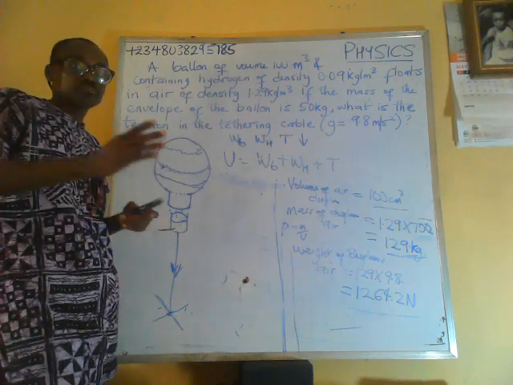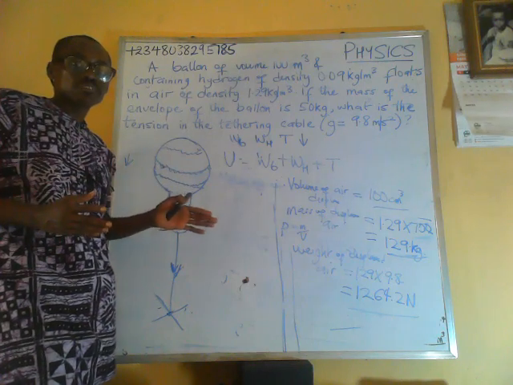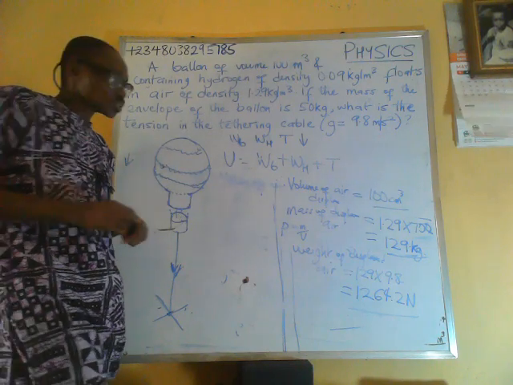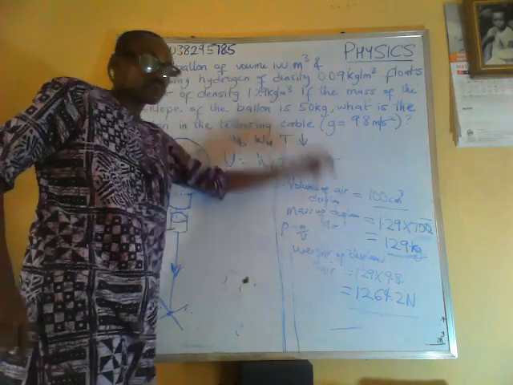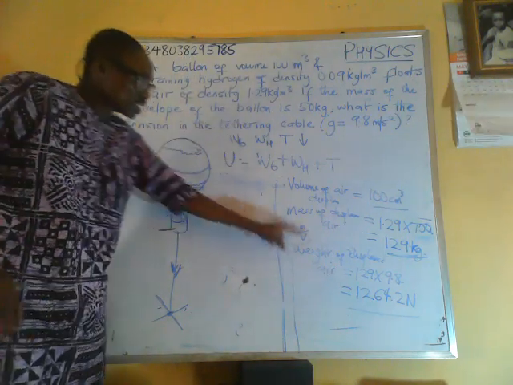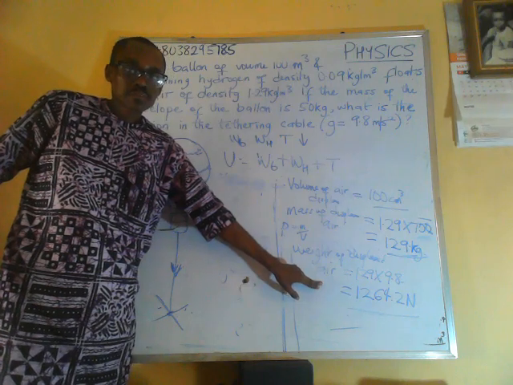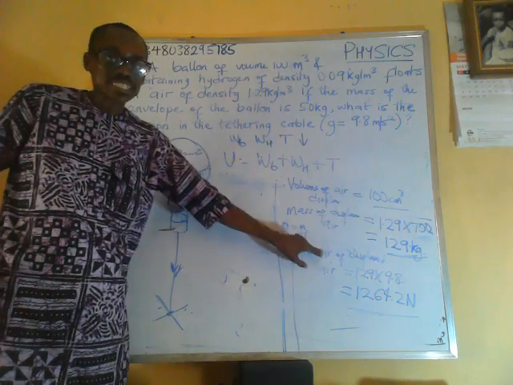So a body displaces its own weight of the fluid in which it floats. So this is the weight of displaced air, and the balloon is going to displace this weight.